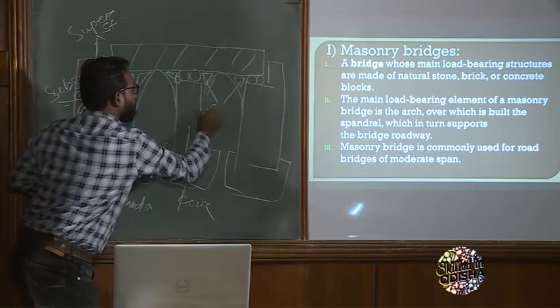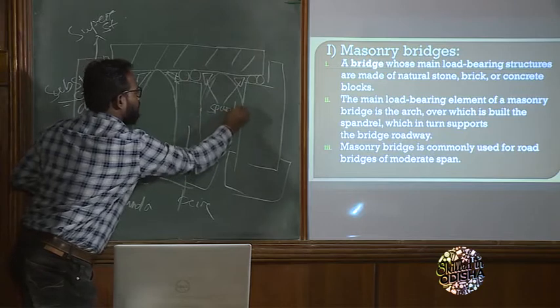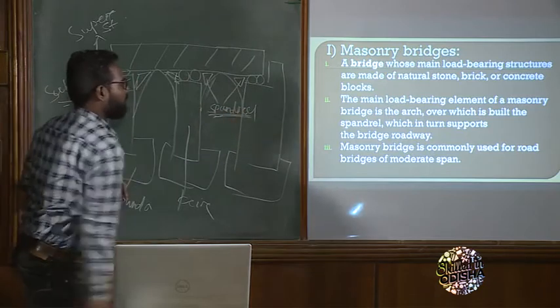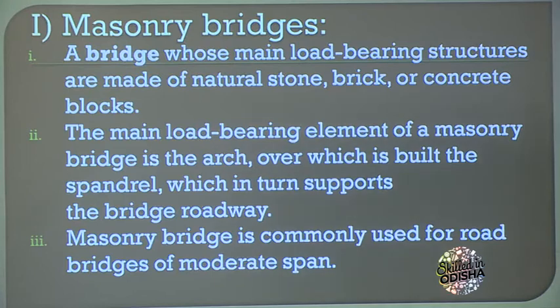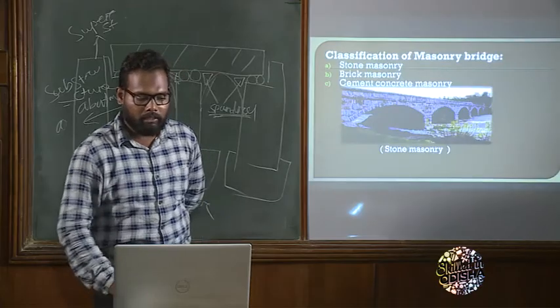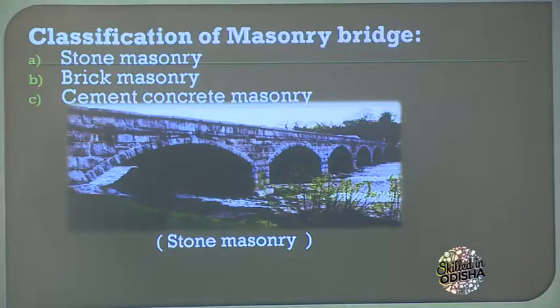These are spandrels. Got it? Next point: a masonry bridge is commonly used for road bridges of moderate span. Now come to the classification of masonry bridges. Masonry bridges are classified as stone masonry, brick masonry and cement concrete masonry.